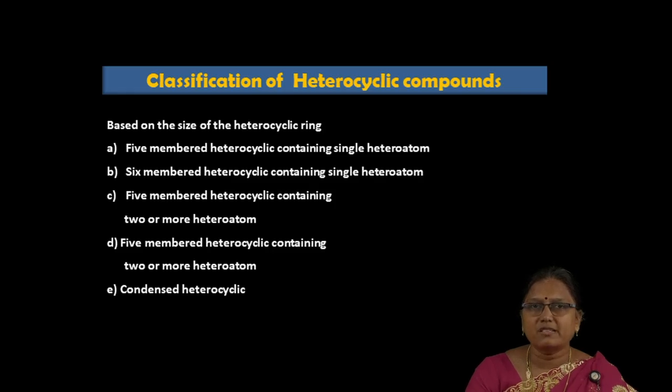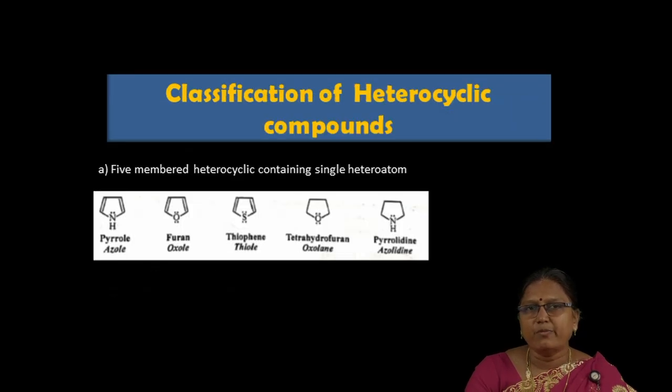The second is the 6-membered heterocyclic compound with a single heteroatom. The third is the 5-membered heterocyclic containing two or more heteroatoms. The fourth is the 6-membered heterocyclic compound containing two or more heteroatoms. The last one is the condensed heterocyclic. Let me point out examples for all these classes one by one.